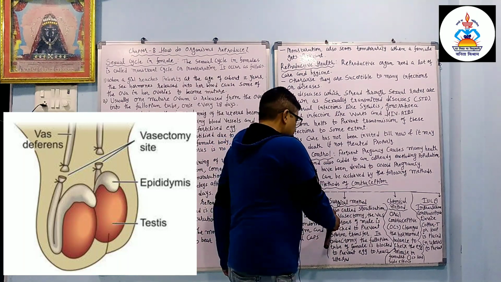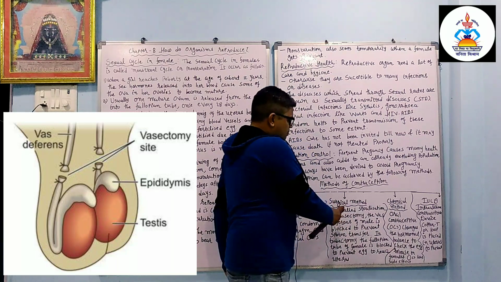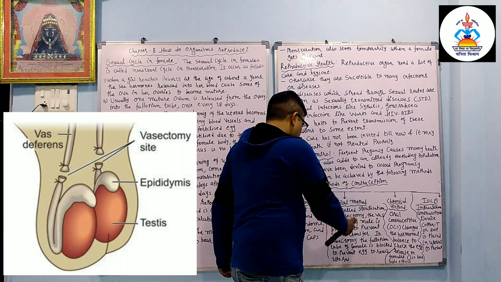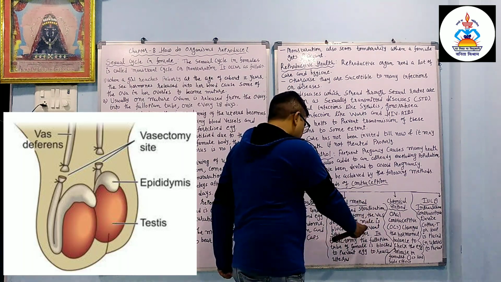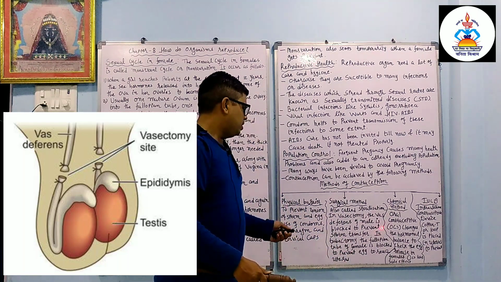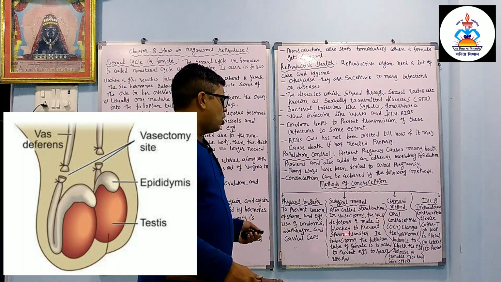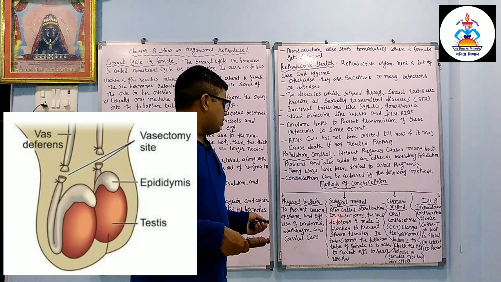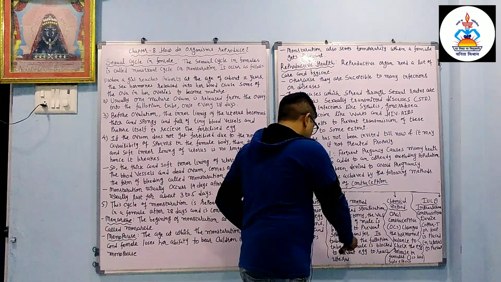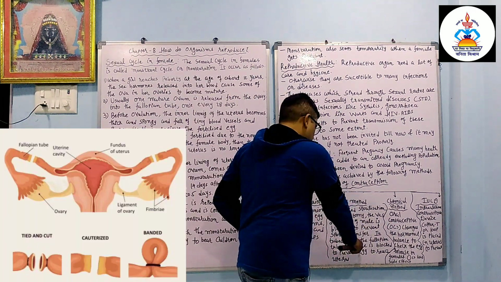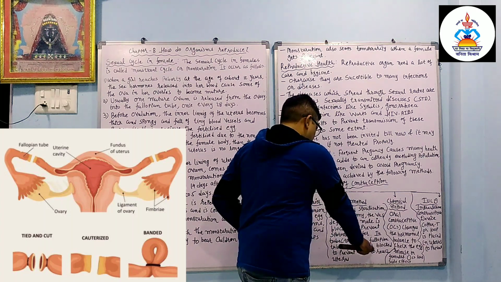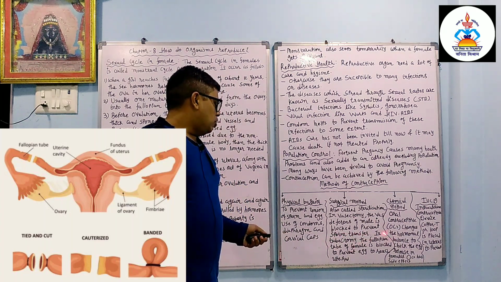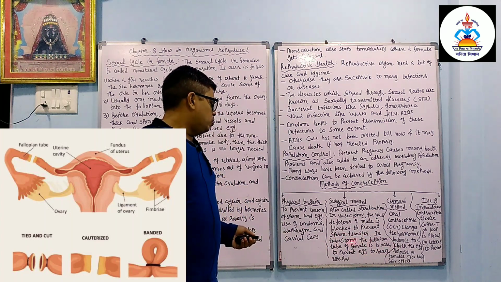Surgical method. The surgical method is also called sterilization, and it is possible in males as well as females. Vasectomy, the vas deferens of the male is blocked to prevent sperm transfer. So the sperm does not go into the vagina, it is already stopped in the male body. In tubectomy, the fallopian tube of the female is blocked to prevent the egg from reaching the uterus.